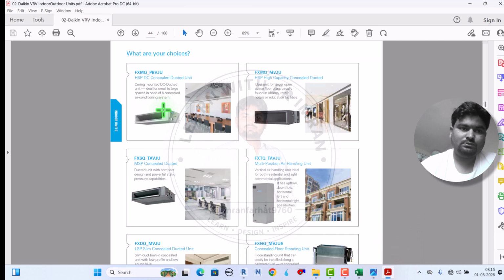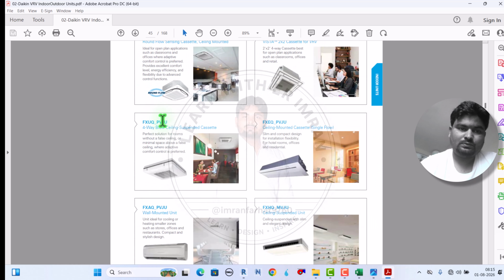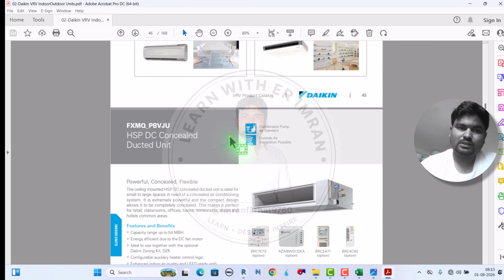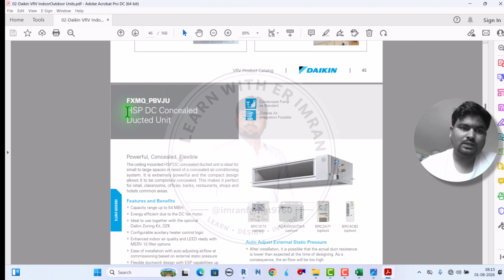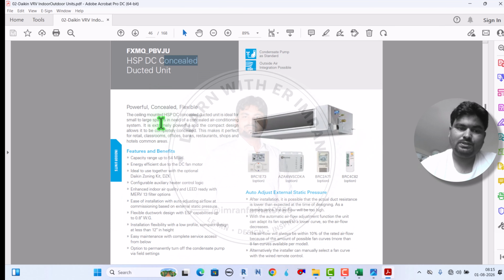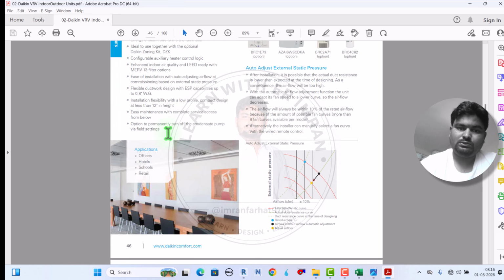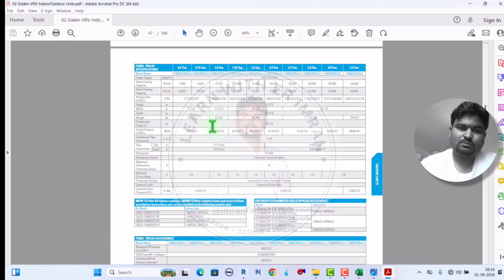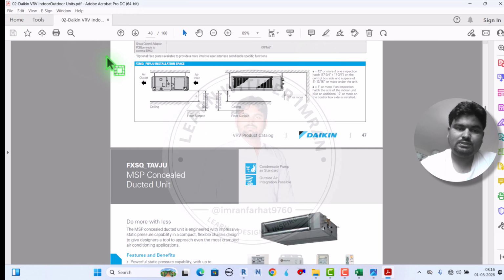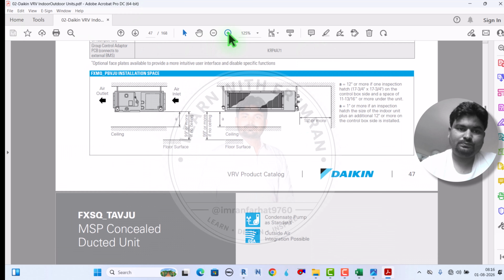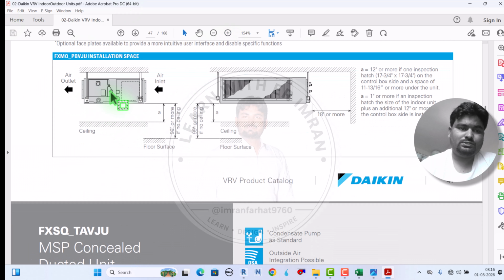This is an overview of each indoor unit. Here is the high static pressure concealed ducted unit, this is high speed, capacity up to 54 MBH. So these are their models, and this is a specification of how to install.